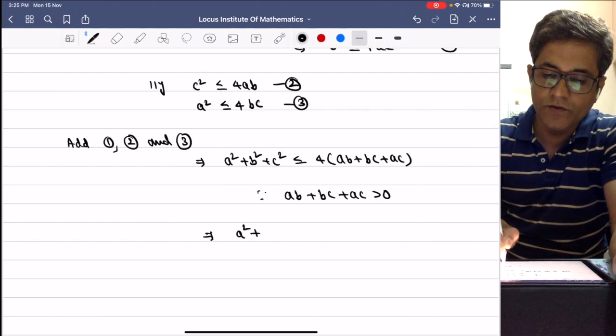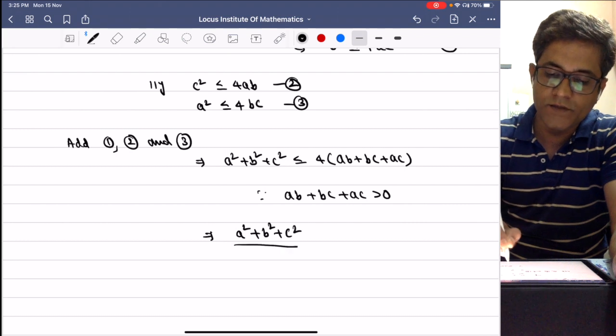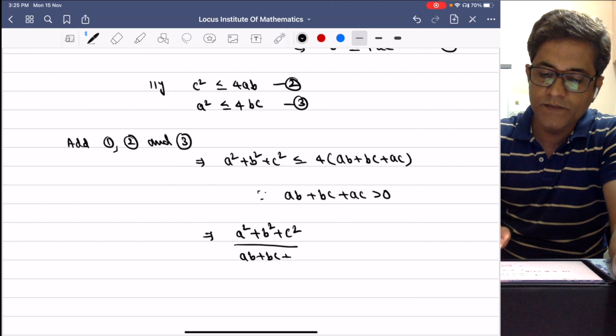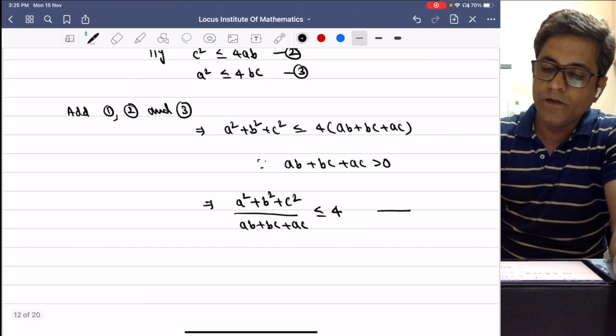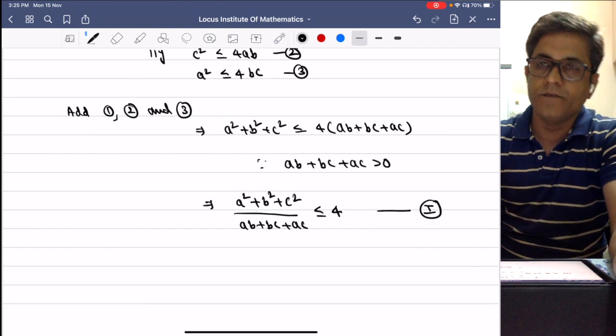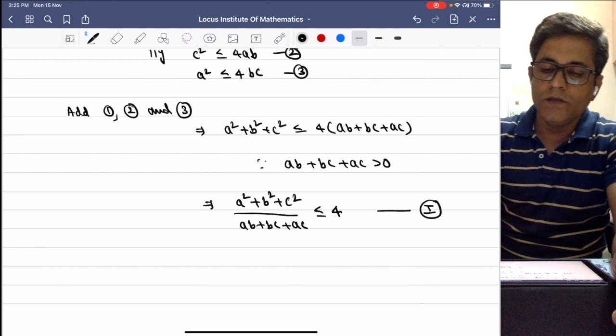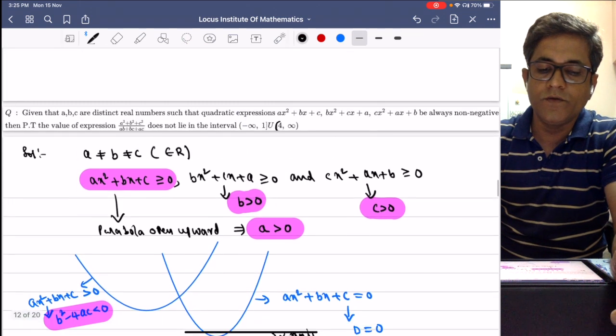Therefore if we divide throughout with ab plus bc plus ac, then this inequation becomes a square plus b square plus c square over ab plus bc plus ac is less than or equal to 4. So give this number 1. This is the first part of the solution.